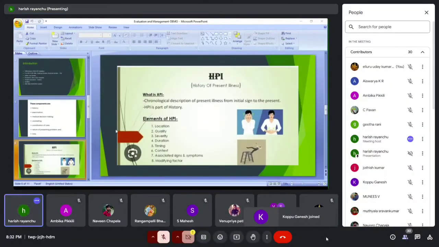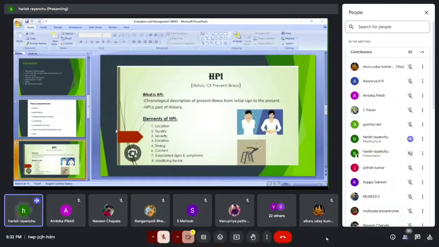Next, quality. If the patient came with right lower quadrant abdominal pain and says it is mild or dull, the terms mild or dull are considered quality. Similarly, if a patient came with a dry cough, the term dry is considered quality.